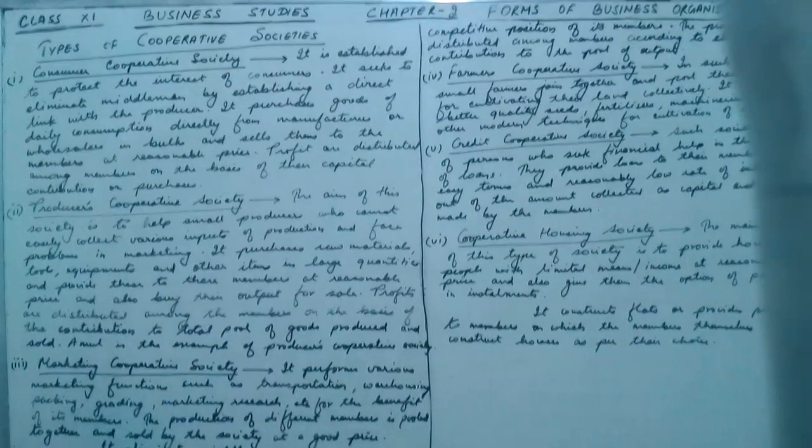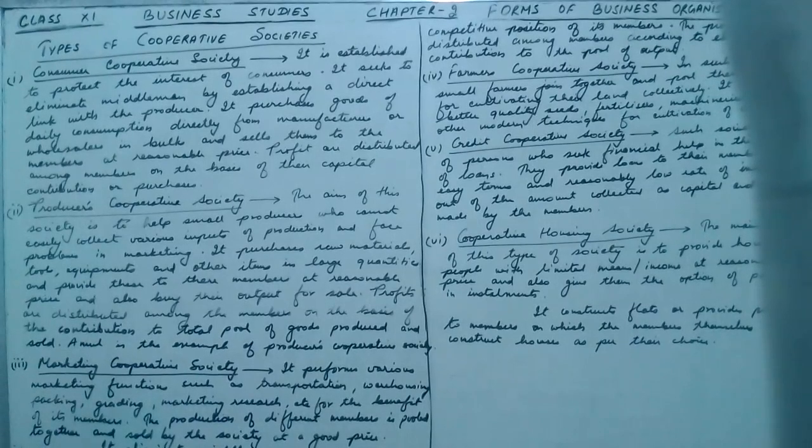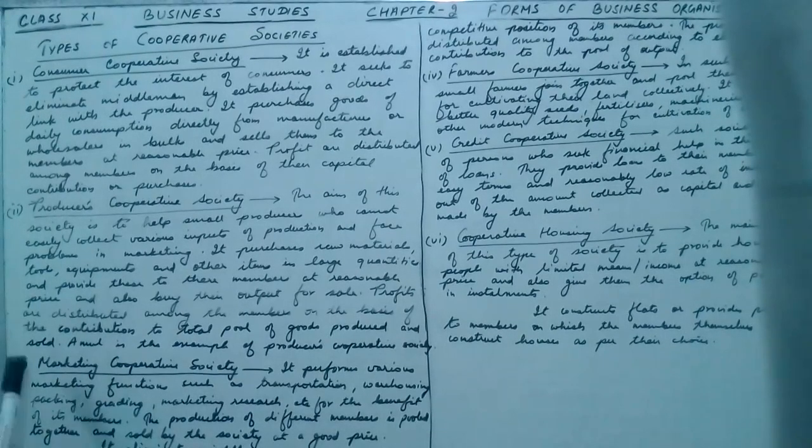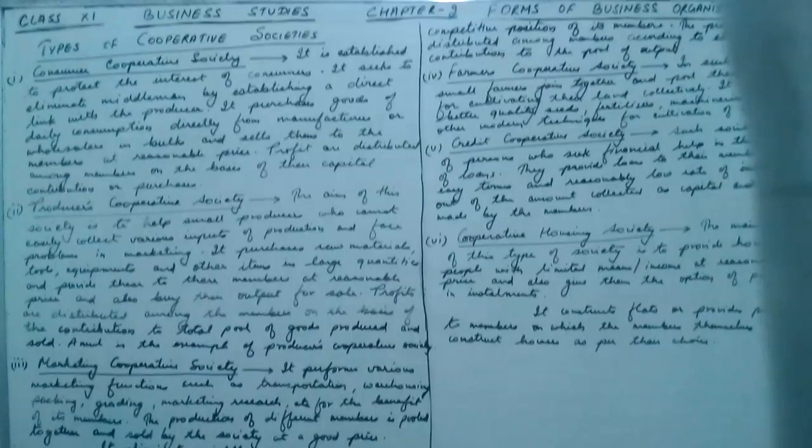Profits are distributed among the members on the basis of contribution to the total pool of goods produced and sold. So whatever total goods are produced and whatever total goods are sold, according to that the profits are distributed among the members. A very good example is the Amul cooperative society.